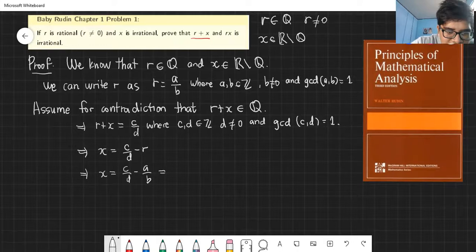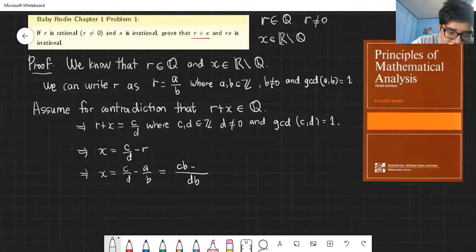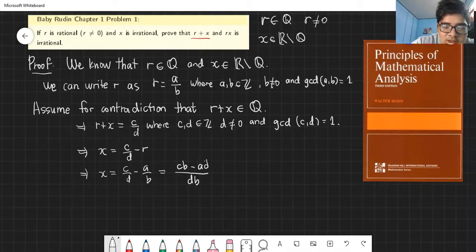And this can be written as db divided by d is b, multiplied by c is cb, minus db divided by b is d, multiplied by a is ad. Right? So this is a fraction.